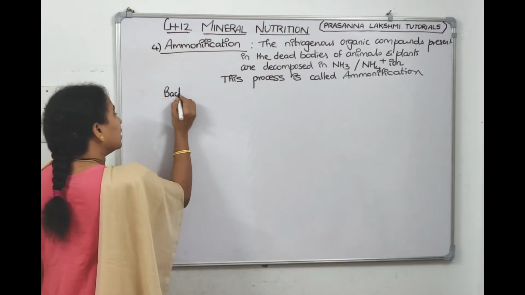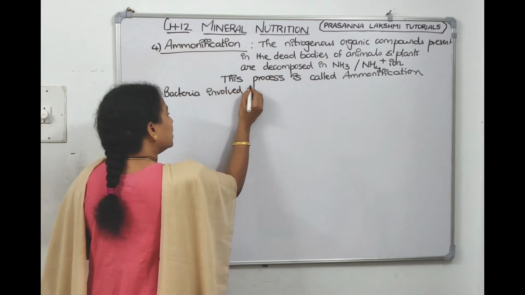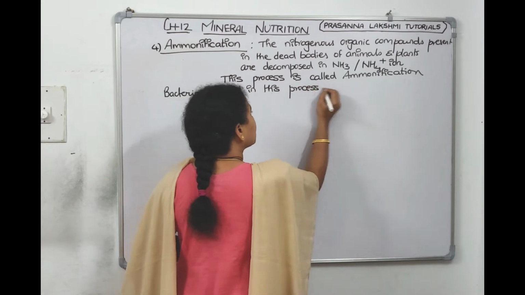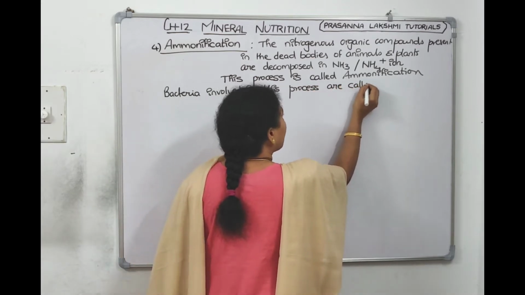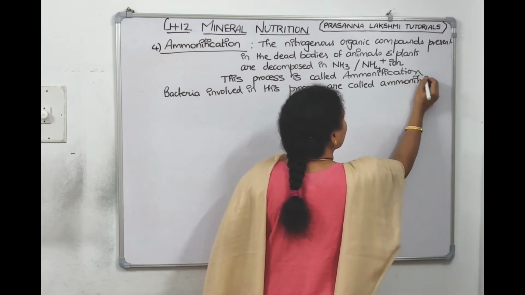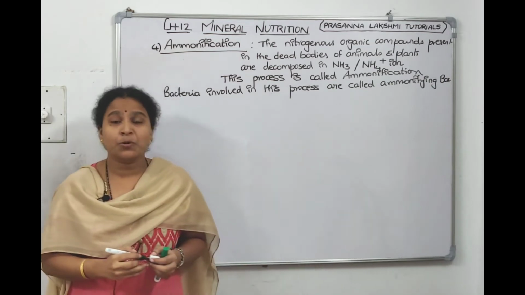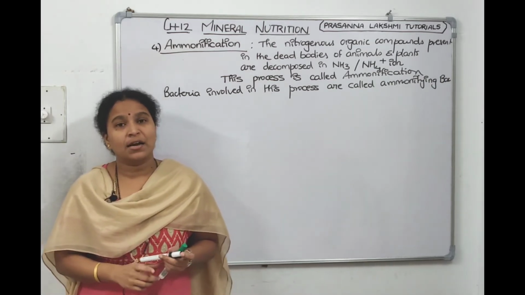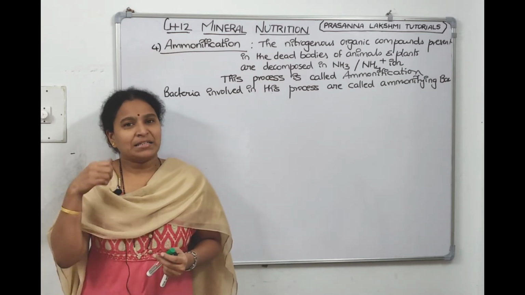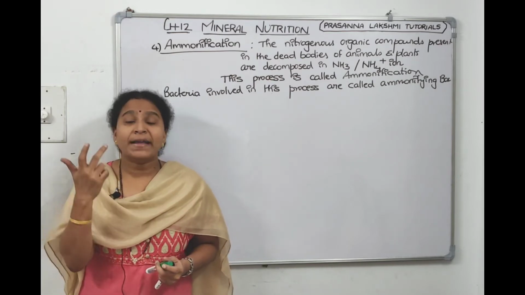The bacteria involved in this process are called ammonifying bacteria, and I told you they belong to a genus called Bacillus: Bacillus vulgaris, Bacillus ramosus, Bacillus mycoides.